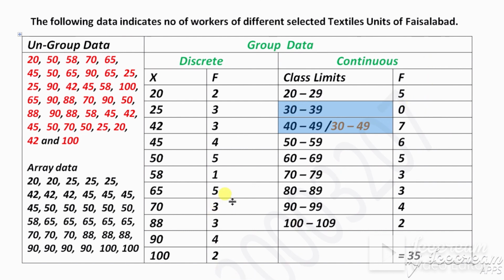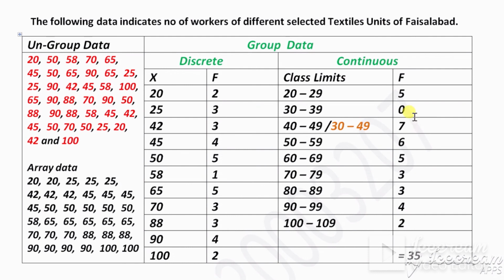So we write 30 to 49, the smallest of the first and the largest of the last, instead of these two classes. From 30 to 49 there are still 7 numbers. So this is now continuous grouped data.